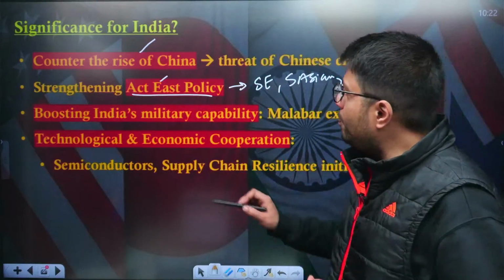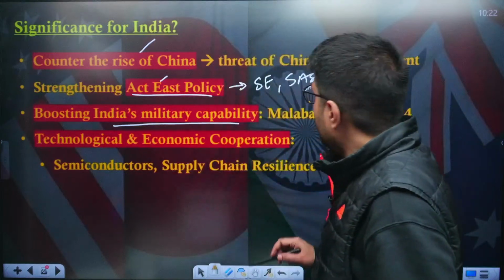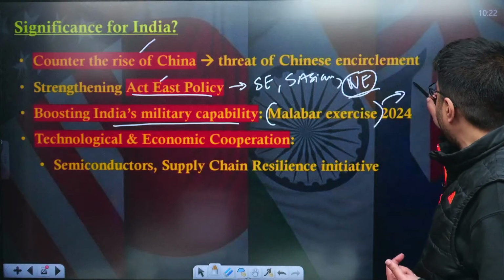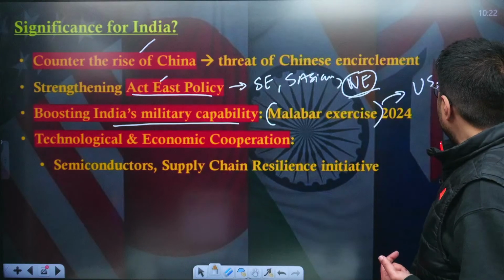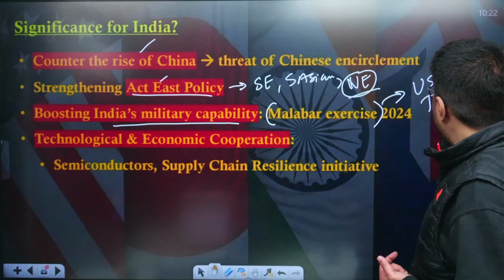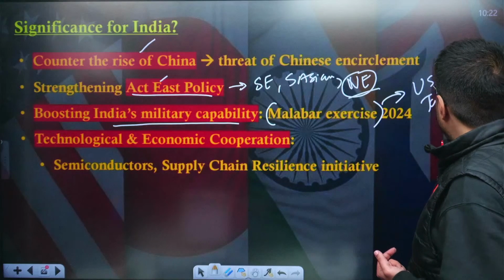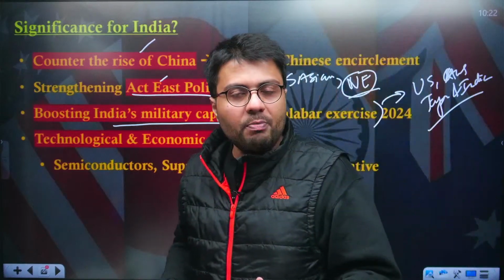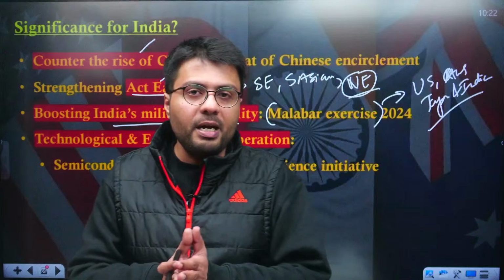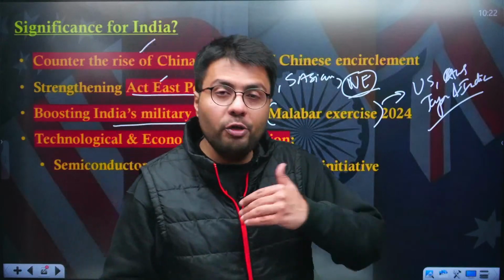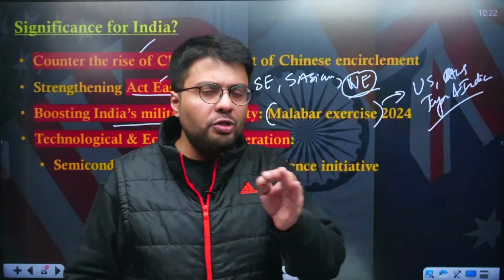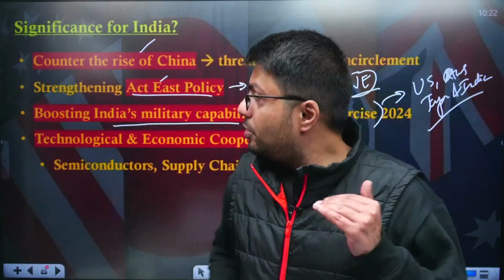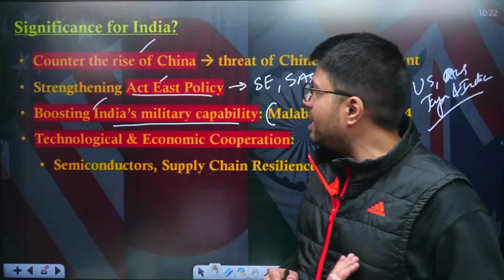Further, India is looking to boost its own military capability, and through that it is undertaking exercises like the Malabar exercise, which consists of again the US, Australia, Japan as well as India. So these kinds of exercises increase the collaboration between the armies of these countries. They increase the ability of these armies to conduct joint operations in the region, and which postures their readiness to counter any threat which may be emerging from China. So this is how India is trying to boost its military capabilities.